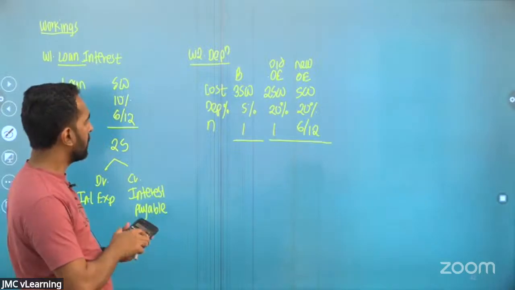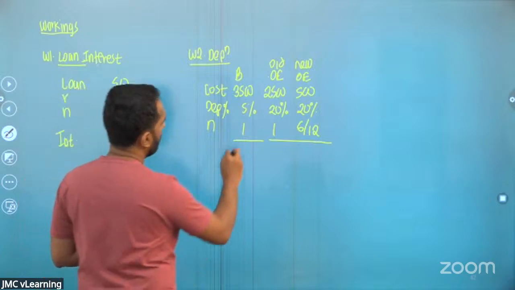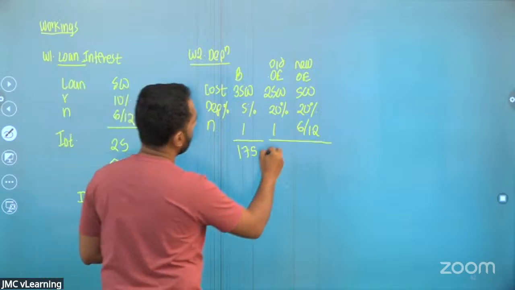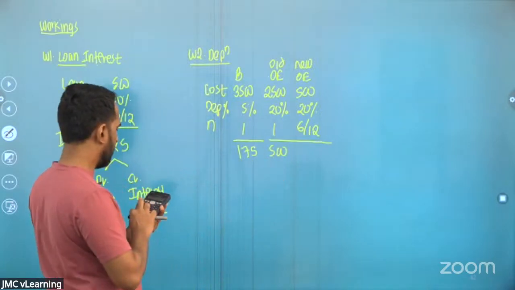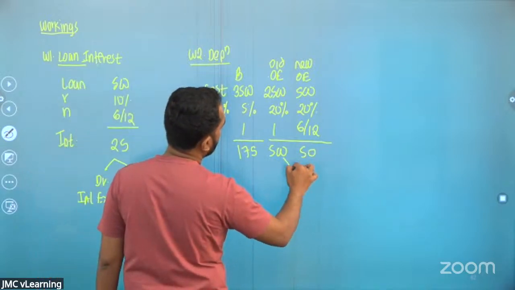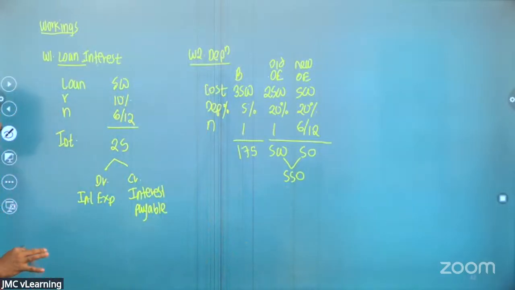So the depreciation calculation: 3,500 into 5%, 175. 2,500 into 20%, 500. 500 into 20% into 6 months, 50. So in total 550. So the depreciation comes to 175 for building, and for the equipment 550.